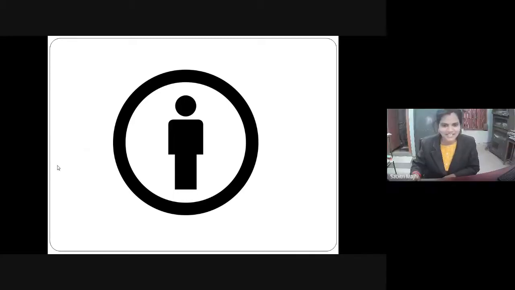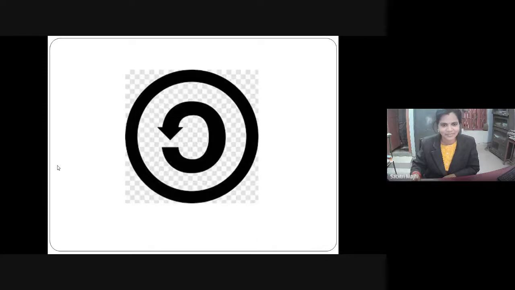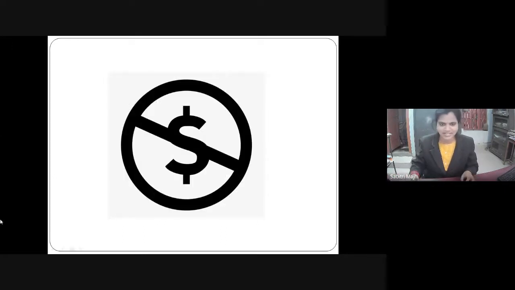Please respond. Participant, please respond. So, what symbol is this? Who can say? What is this?